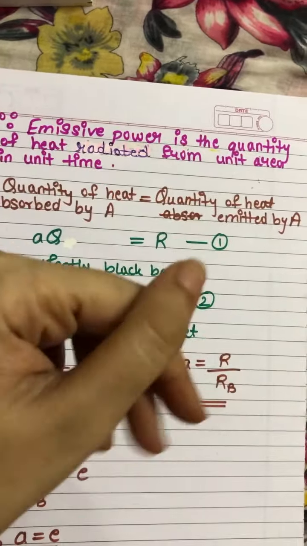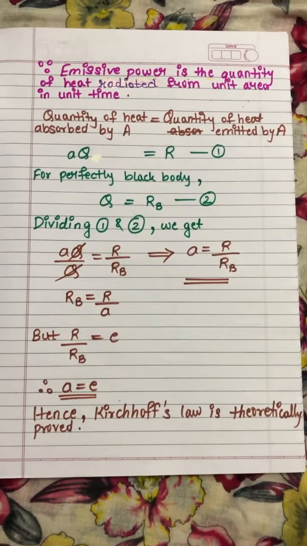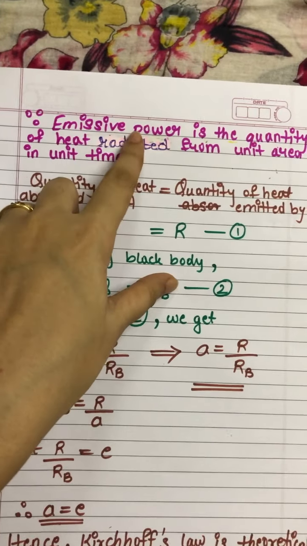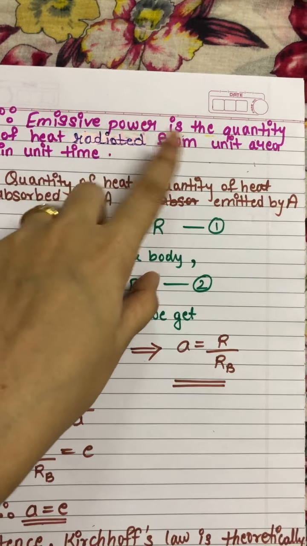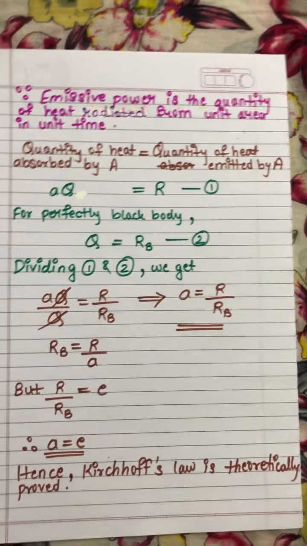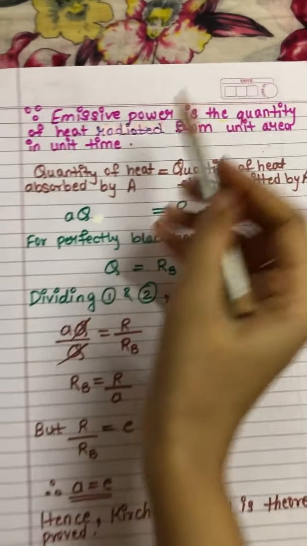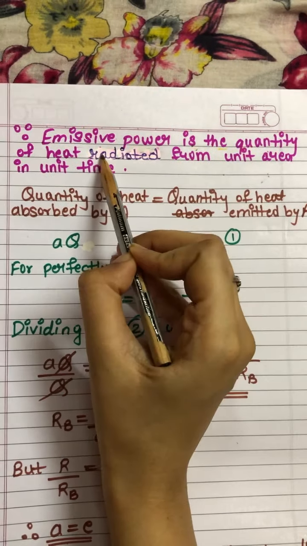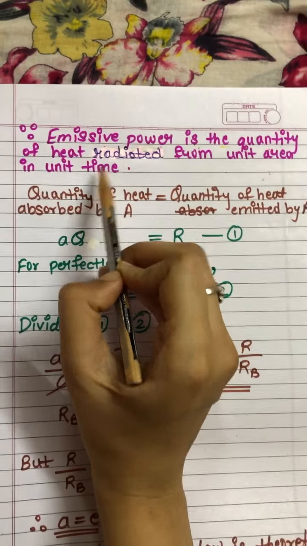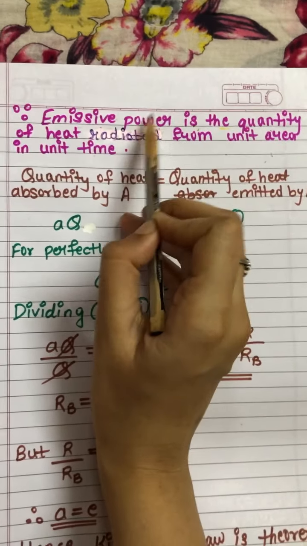What is emissive power? I have explained it in my previous videos uploaded today itself. Emissive power is the quantity of heat radiated from a particular unit surface in unit time. So heat radiated is my emissive power.